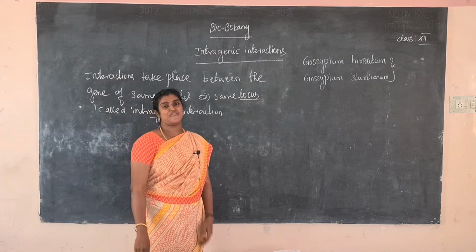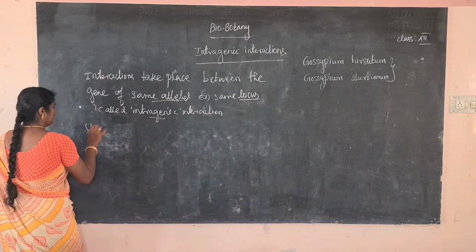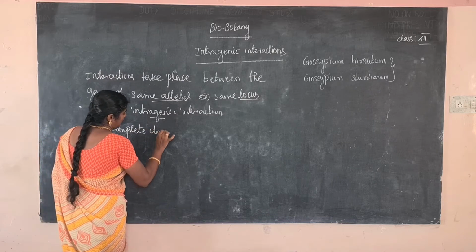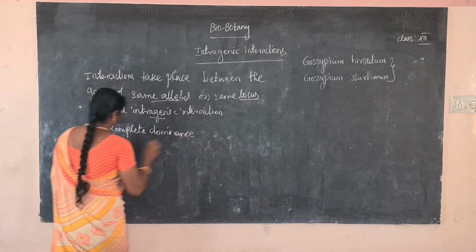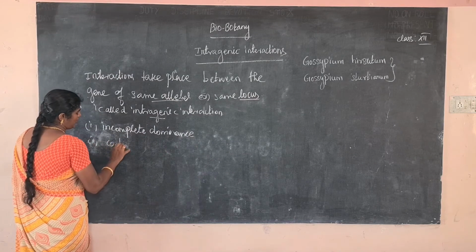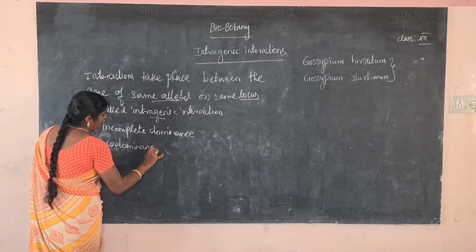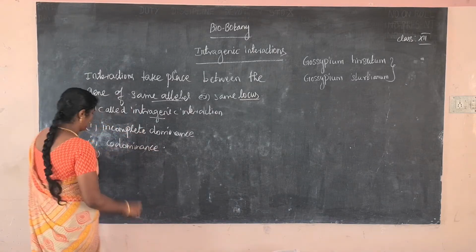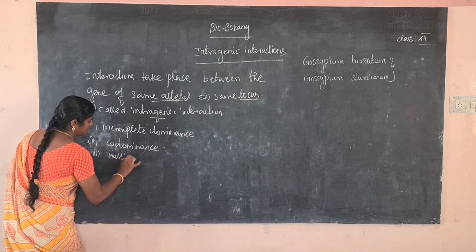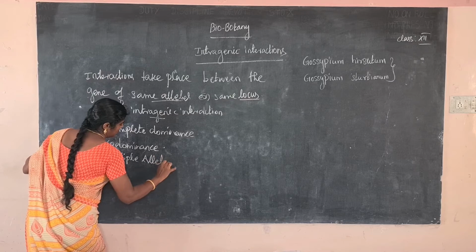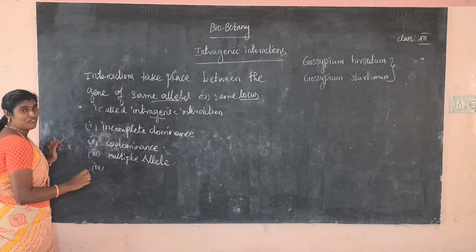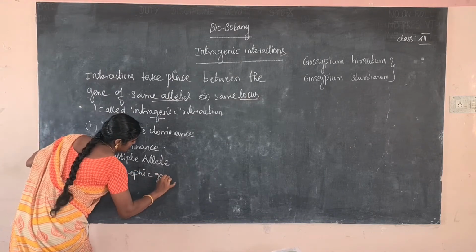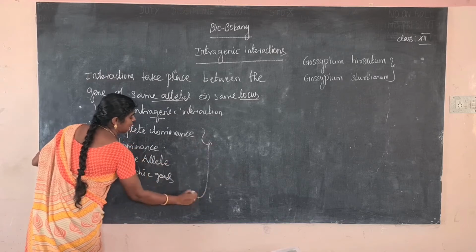So what are the examples of intragenic interaction? The first one is incomplete dominance. Second is codominance. Third is multiple alleles. Fourth is pleiotropic genes. These are the best examples of intragenic interaction.